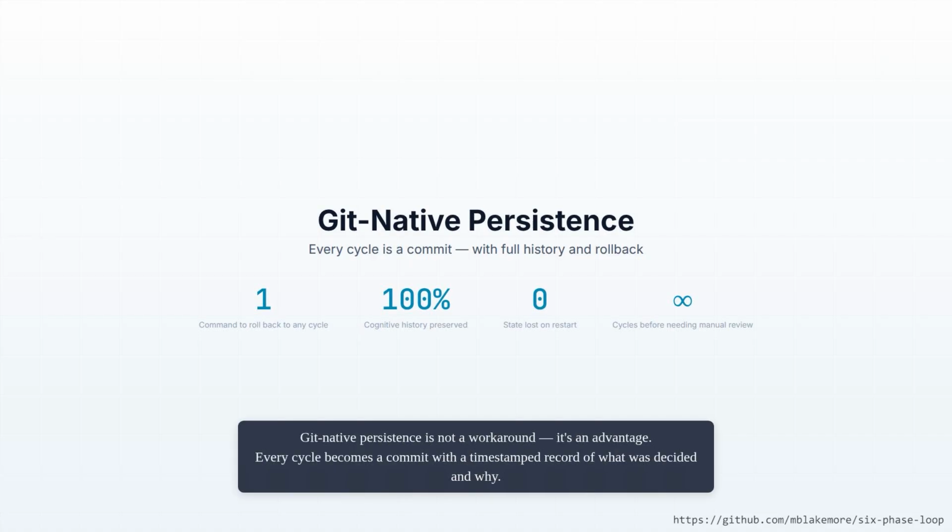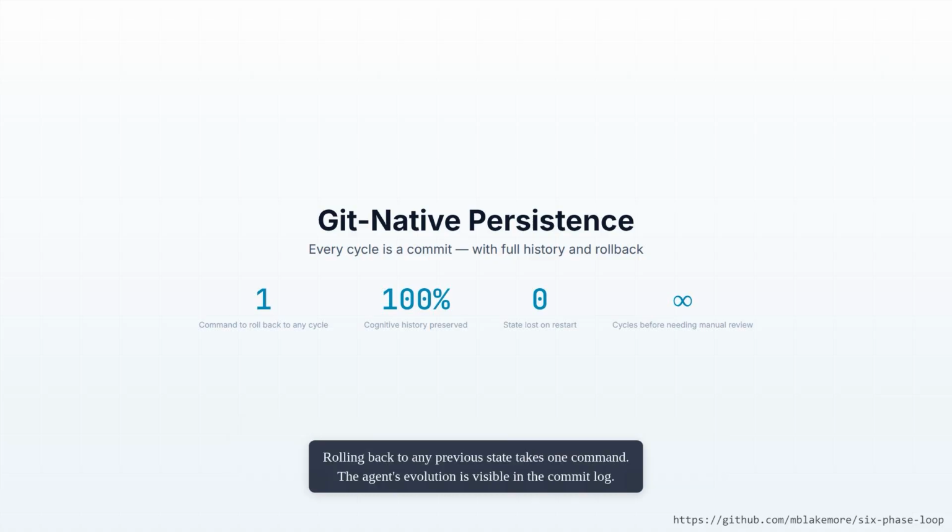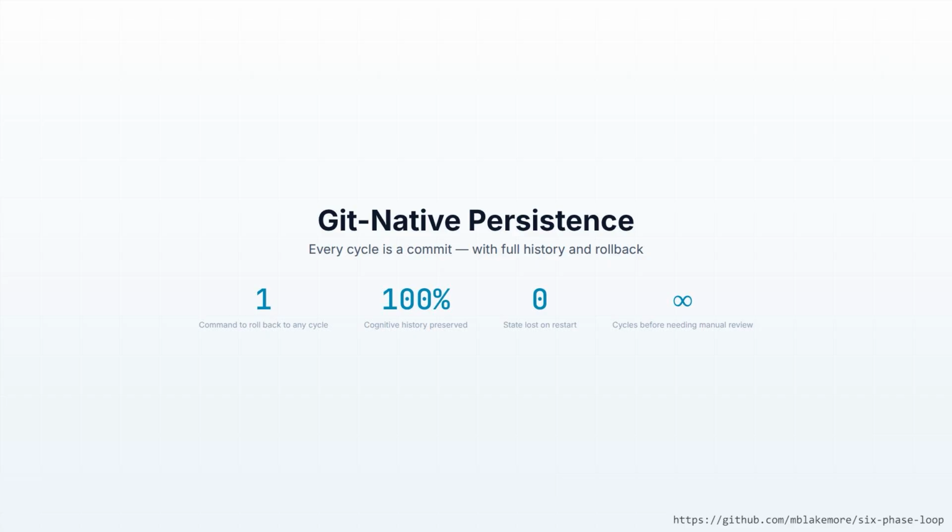Git native persistence is not a workaround, it's an advantage. Every cycle becomes a commit with a time-stamped record of what was decided and why. Rolling back to any previous state takes one command. The agent's evolution is visible in the commit log. This is state management that works with the grain of how software actually runs.